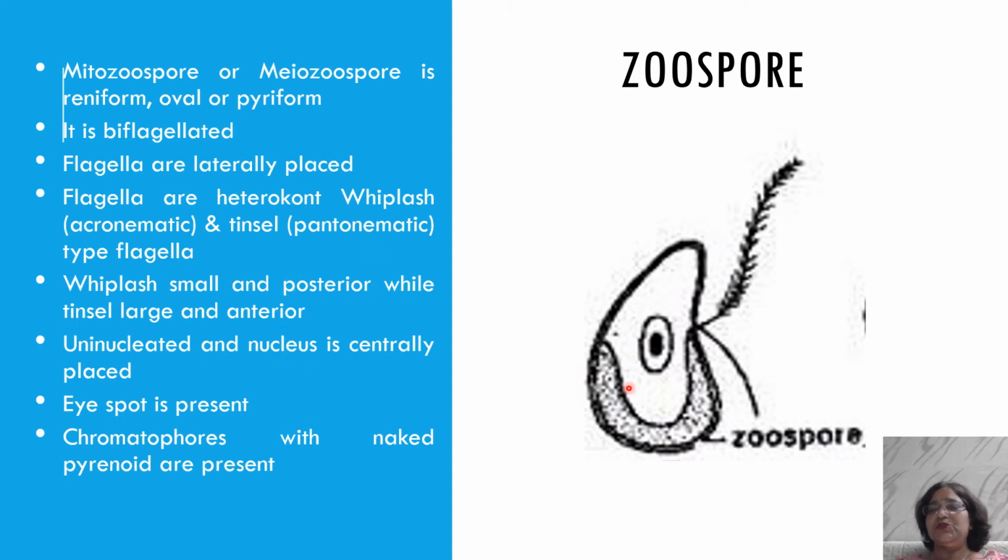The zoospore is uninucleated, and the nucleus is centrally placed in the zoospore. Eye spot is present. This is the chromatophore, and in the chromatophore naked pyrenoids are present. Naked pyrenoid means the pyrenoid without the starch sheath. Only the proteinaceous body is there without the starch, as starch is not the reserve food material in Phaeophyceae.